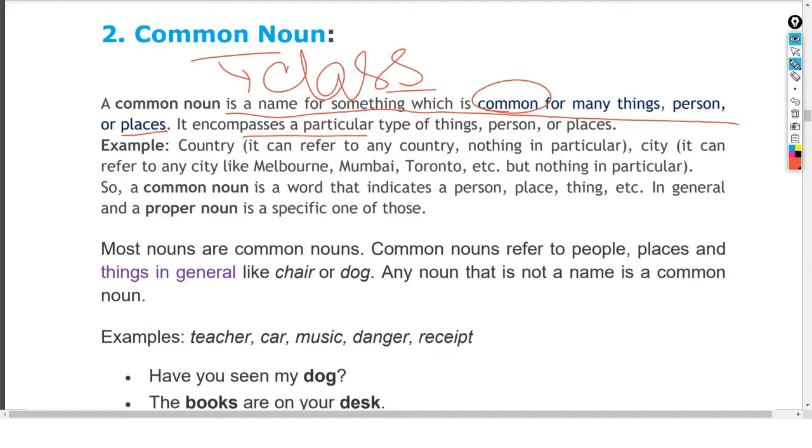It encompasses a particular type of thing, person or places. So country, when we talk about country, it refers to any country.